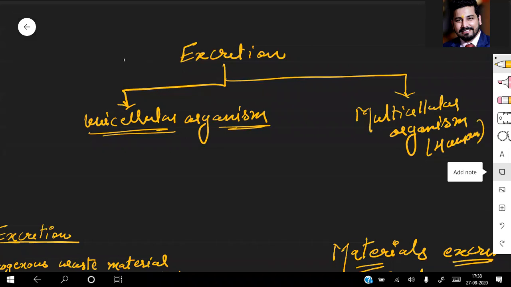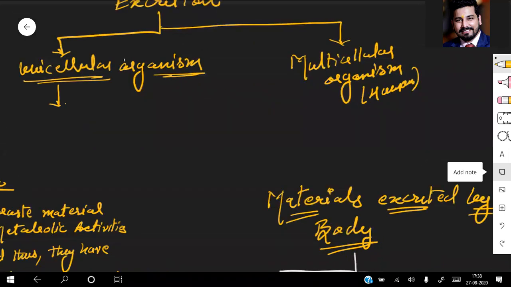So how do they undergo it? Unicellular organisms use a simple method by which the waste product is removed by simple diffusion.